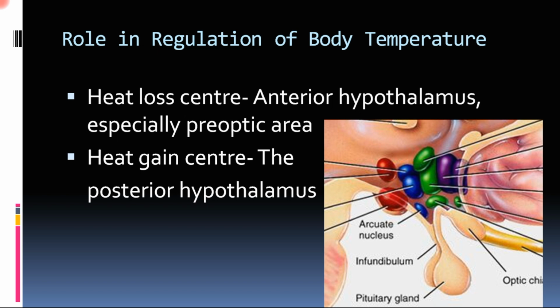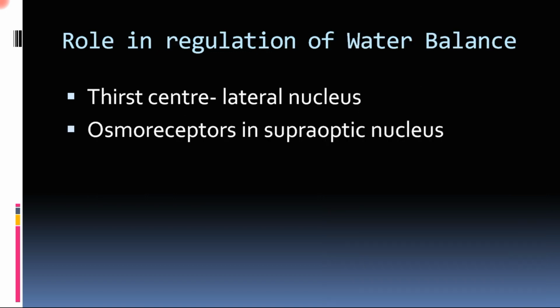Because of that, if there is an increase in the blood temperature, the core temperature, the heat loss center will activate, or if there is a decrease in the core temperature, the heat gain center will activate, and thus perform the regulation of body temperature.